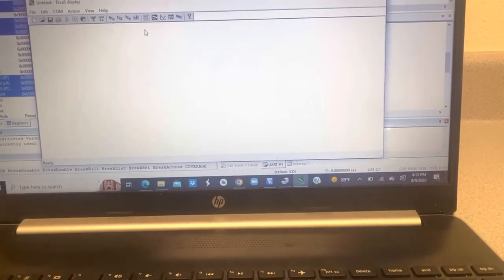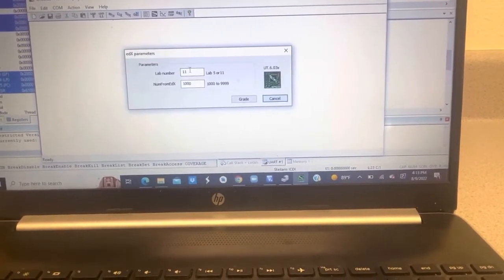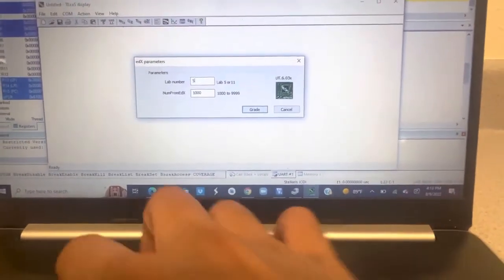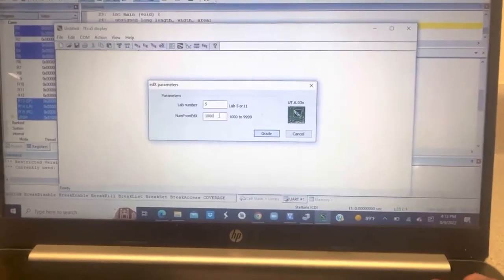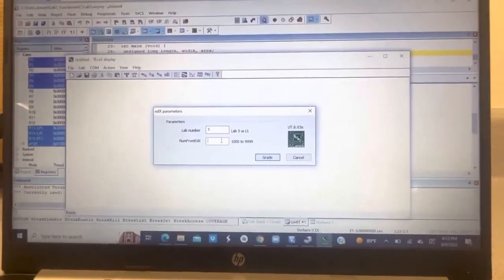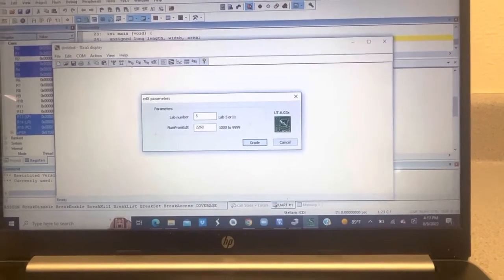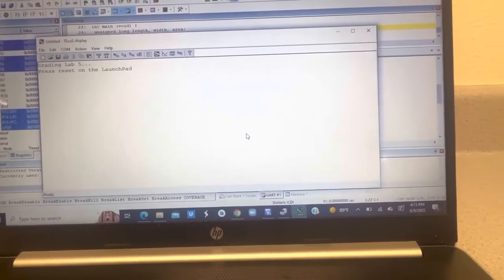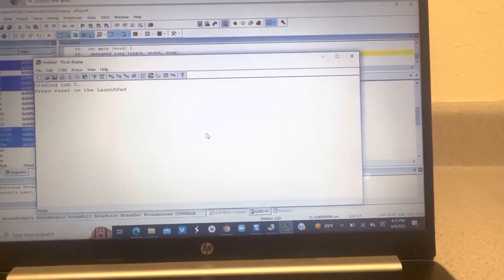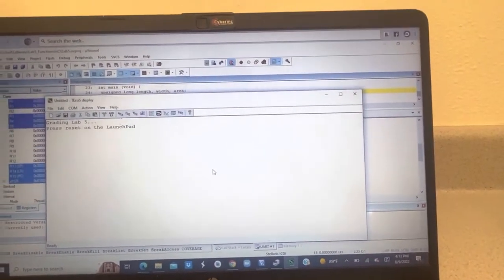Then I go to edX, where I give a lab number of 5, and a standard number of 2260. I say great. Now I'm supposed to press the reset button on my launchpad.